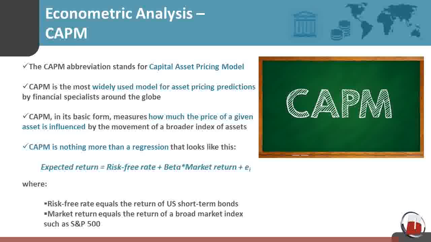Stock return equals risk-free rate plus beta times market return plus epsilon, where risk-free rate equals the return of US short-term bonds, market return equals the return of a broad market index such as S&P 500.